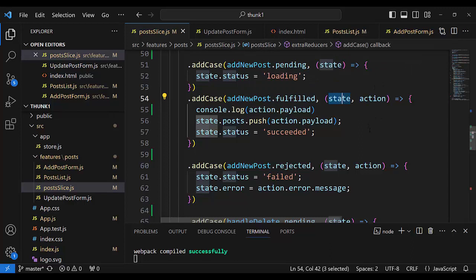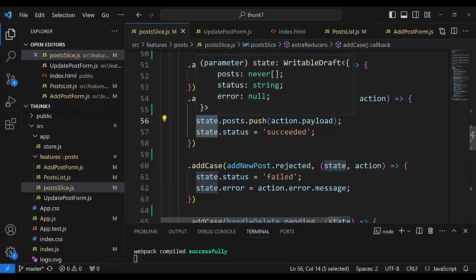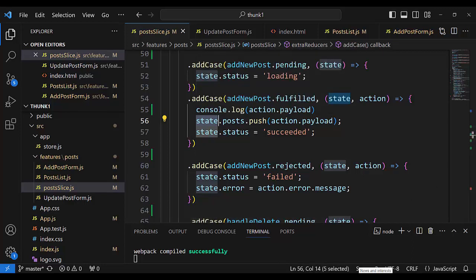It is the parameters, the input of the reducer, and here is state.posts.push. We can write it like this, but this state would be a copy. The Immer library creates a copy of this state, while the original is the actual state. In our example, after fetch, after the get method, we have the posts that we have.